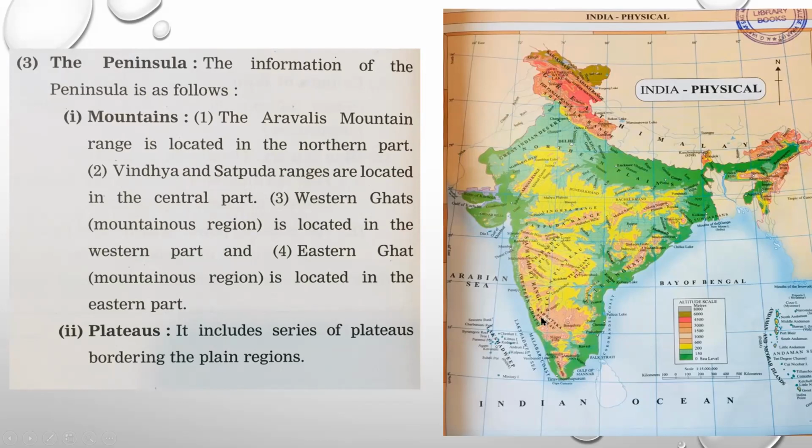Then you have these Western Ghats here, in the west direction, located in the western part. And then you have this green Eastern Ghats here, located on the eastern side of India. So all this together constitutes the peninsular part. Now, along with these Aravalli Mountains, Vindhya ranges, Satpura ranges, Western Ghats and Eastern Ghats, it also has the plateau areas, the Deccan Plateau. Can you see this? So this plateau area also comes under the peninsular part of India. So this is all about the peninsula of India.